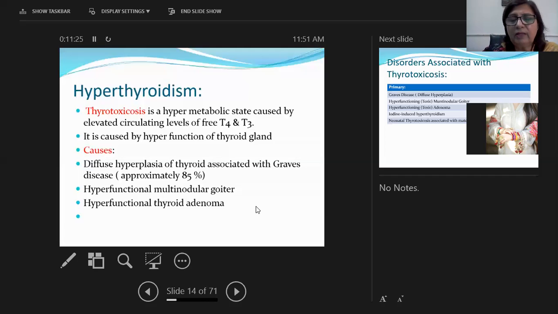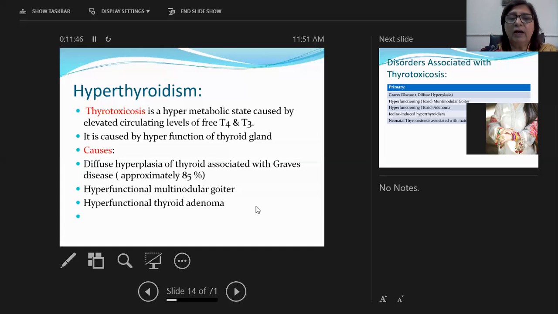So whenever we say hyperthyroidism, it means that the person is in a hypermetabolic state in which his T3 and T4 levels are high in the serum. Thyroid stimulating hormone is decreased, while T3 and T4 levels are high.